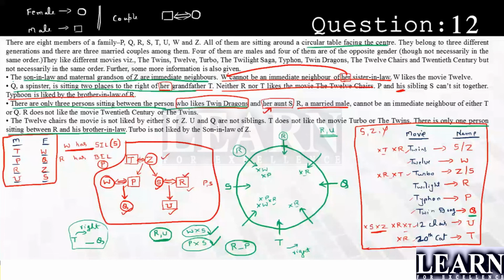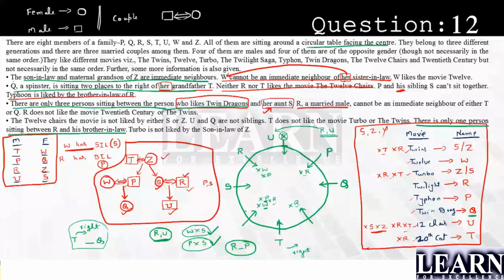If R is going to be this, they have told after leaving one place, P should be there. Leave one place, here it cannot be P. Leave one place, here it cannot be P. It means R is not possible in this case. R should be this one. If R is this one, this should be U because of applying this. And they have told leaving one place, P should be there. So if this is R, leaving one place, this can be P, but this says P is not possible. So leaving one place, this should be P. So we are done with P also.